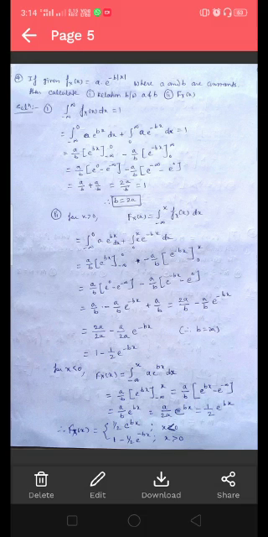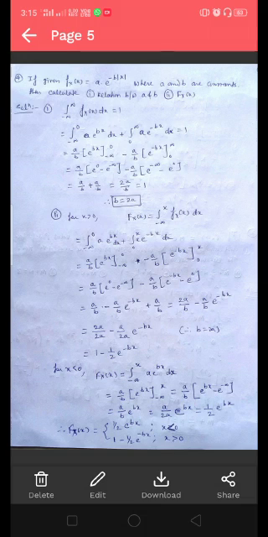Again, obtain the CDF for x less than 0, that is, for the negative values of x. So, integrating the given PDF from minus infinity to x, the CDF F_X(x) equals the integral from minus infinity to x of a e to the power bx dx, and simplifying this, we will get (a/b) e to the power bx.